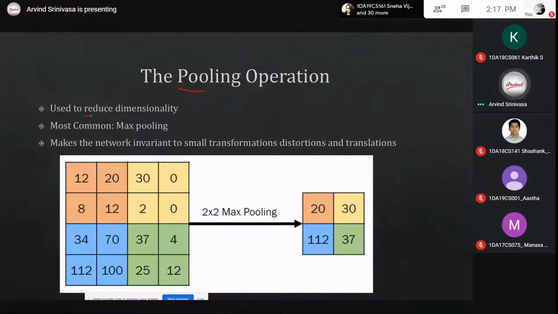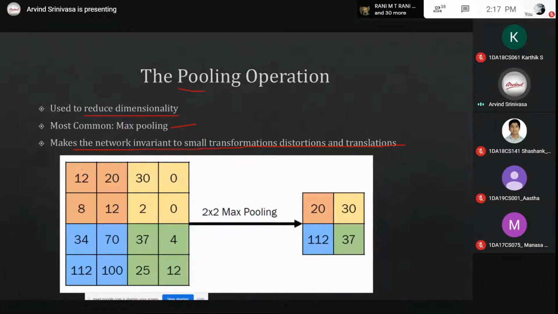Pooling uses reduced dimensionality. The most common pooling is max pooling, which makes a network invariant to small transformations, distortions and translations. So if any small transformation like rotation, scale, skew, or any distortion is there in an image, by using pooling we can handle it.